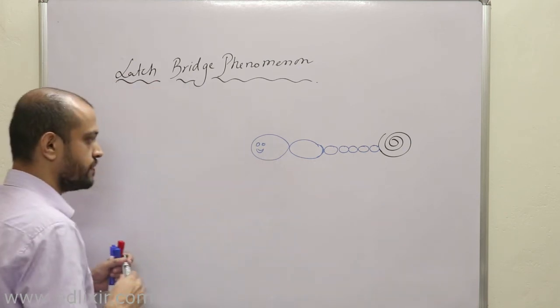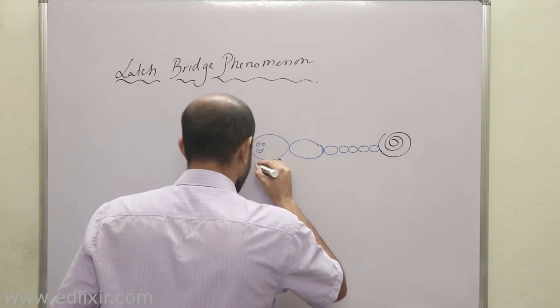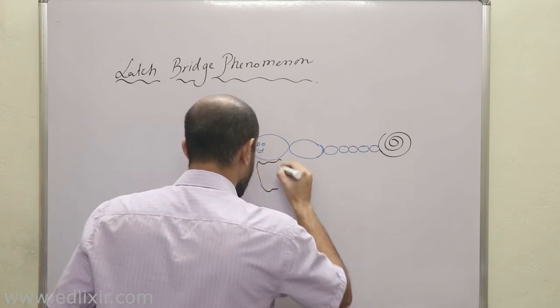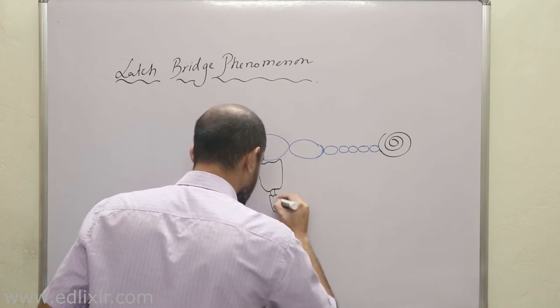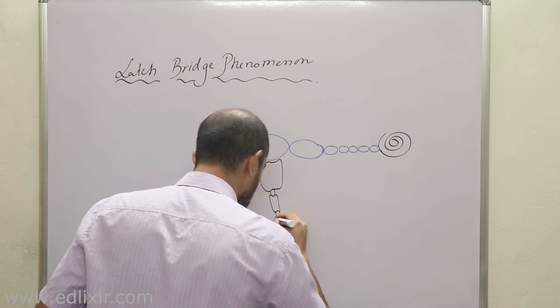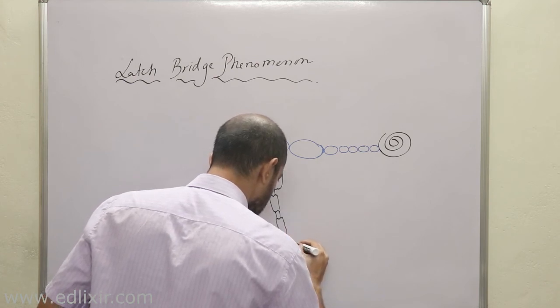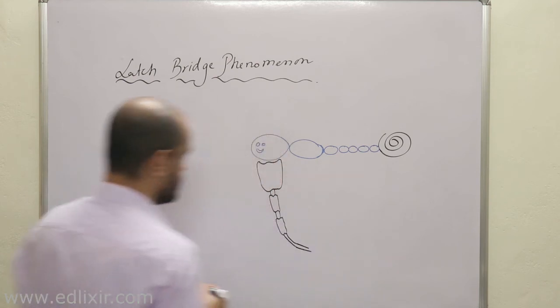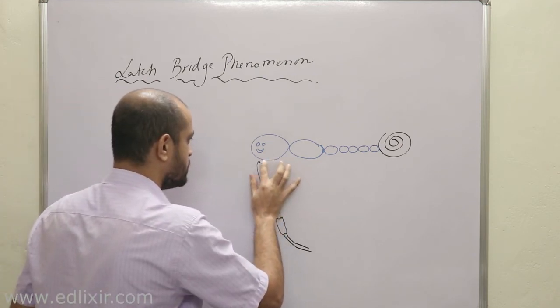So this is the myosin head interacting with actin.